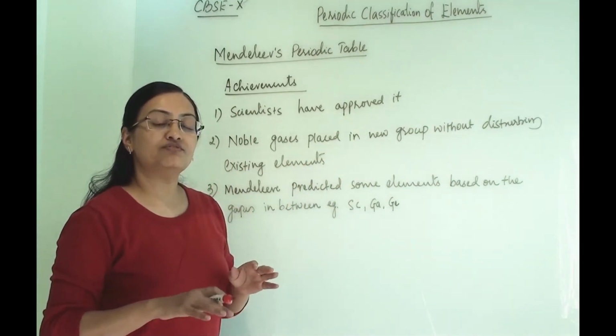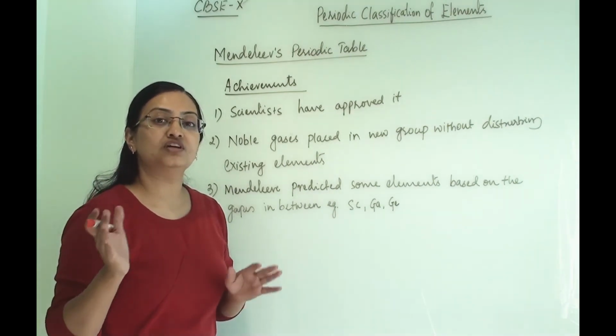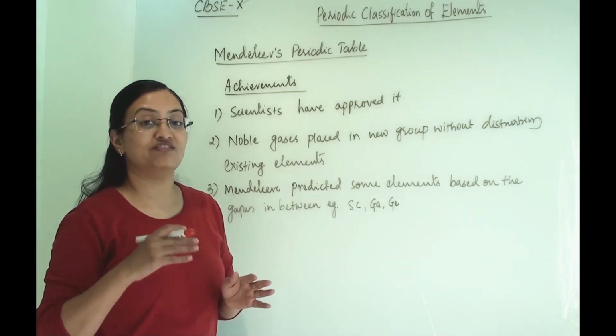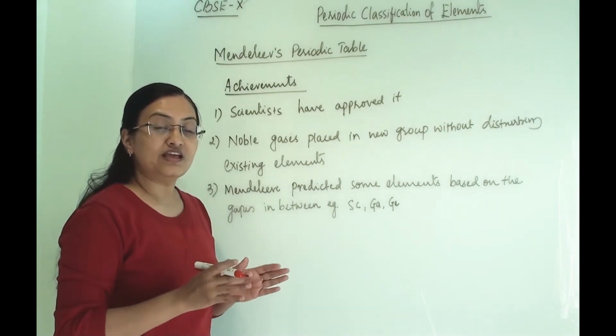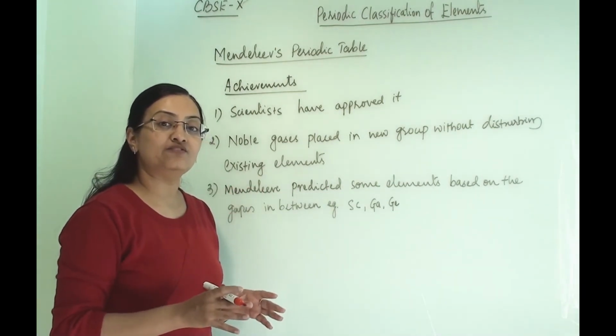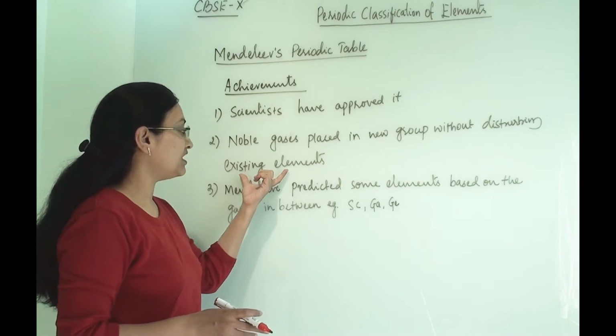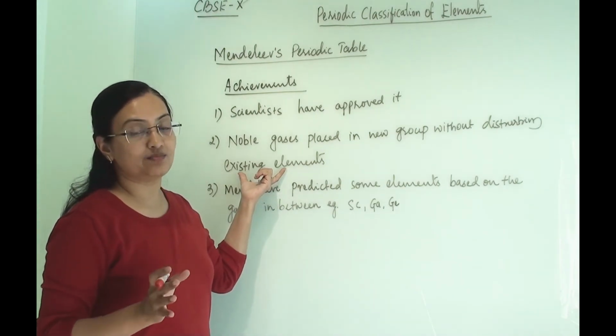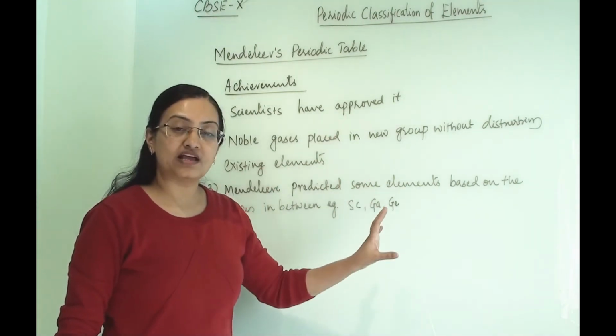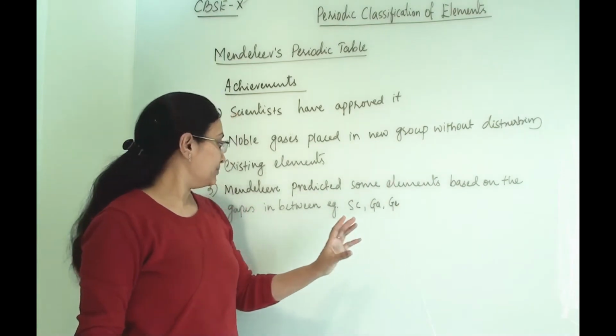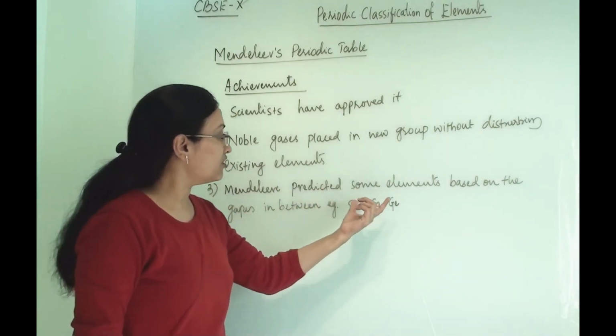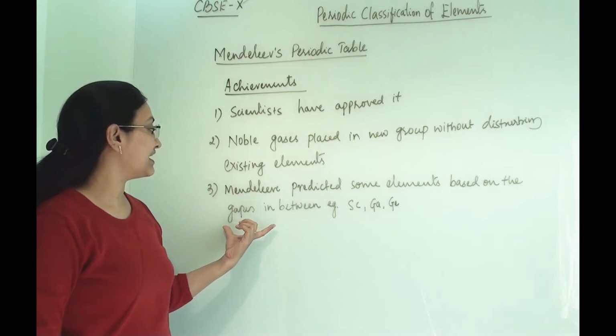Noble gases were found very late after Mendeleev's periodic table, but when they were found, they were placed in it without disturbing existing elements, and they could be arranged in a separate group.